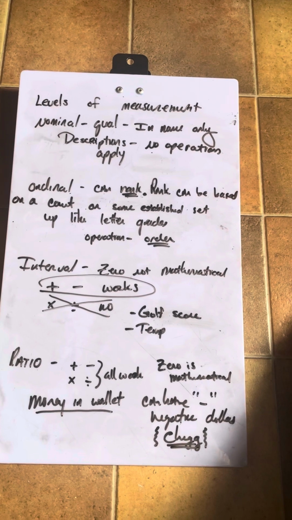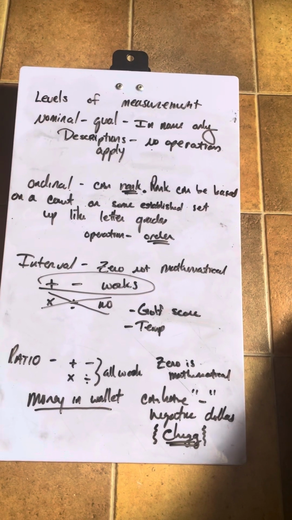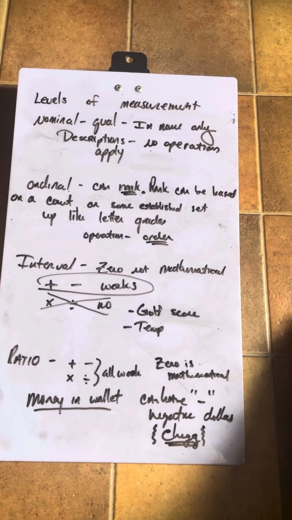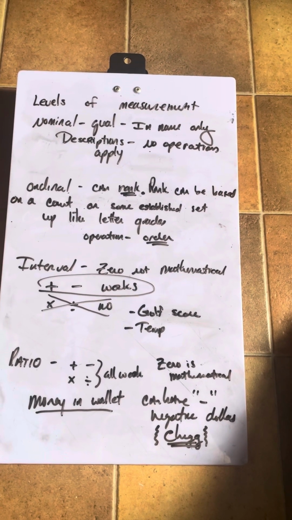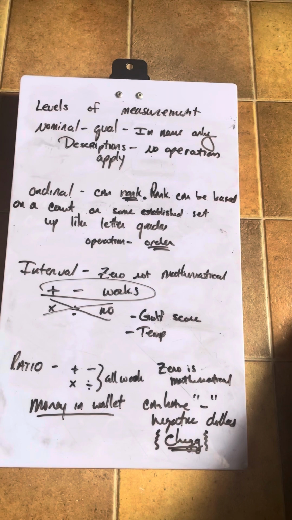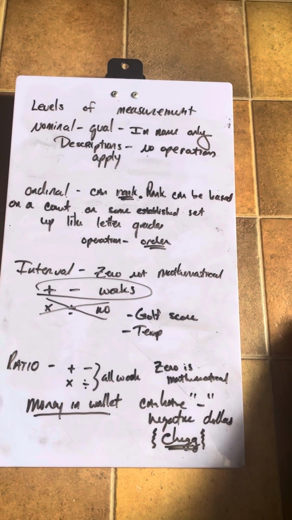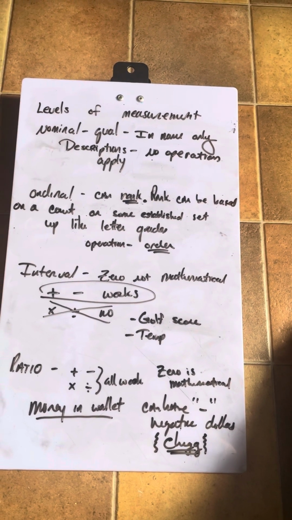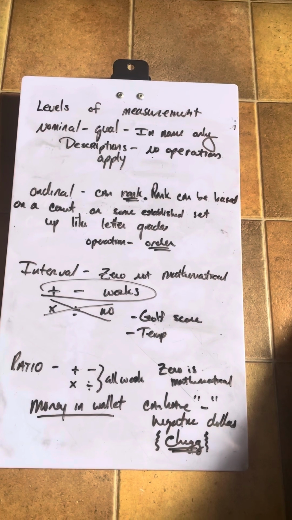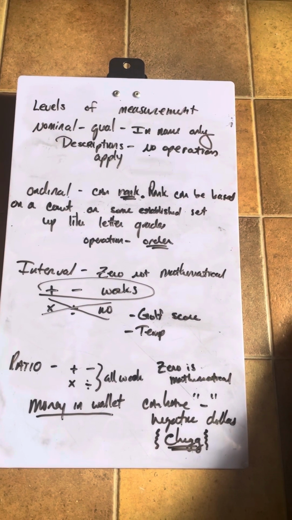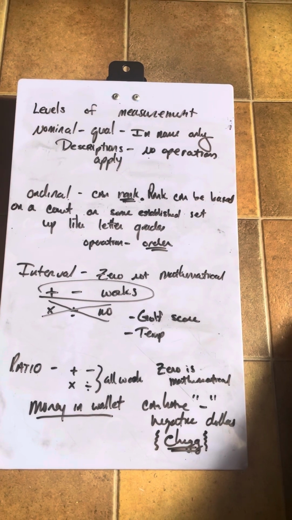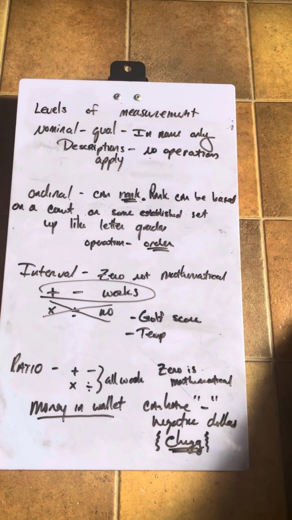Now, let's talk about money in the wallet. If I have $2 today, and then I have $4 tomorrow, I can buy twice as much stuff. Okay? Now, let's go back to temperature again. And let's talk about 50 degrees and 100 degrees. See, I doubled the first time. I went 2 to 4. I'm going to go 50 to 100.